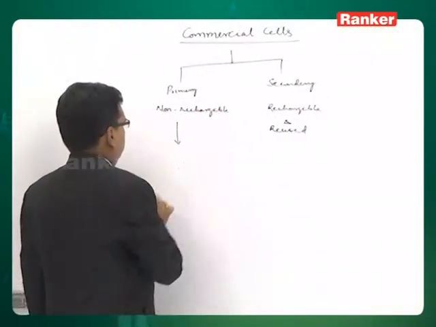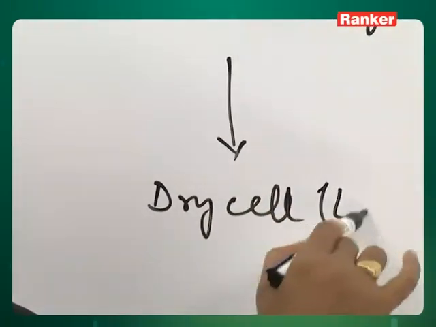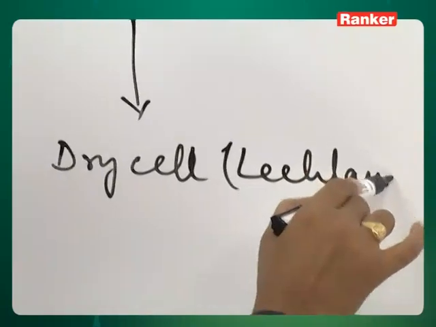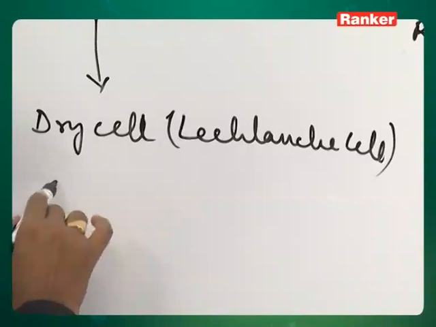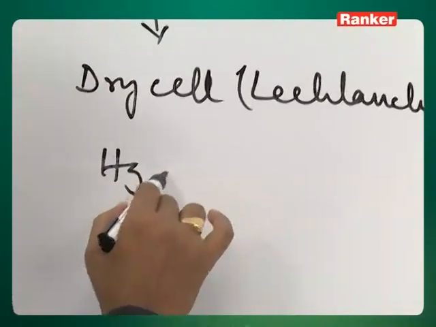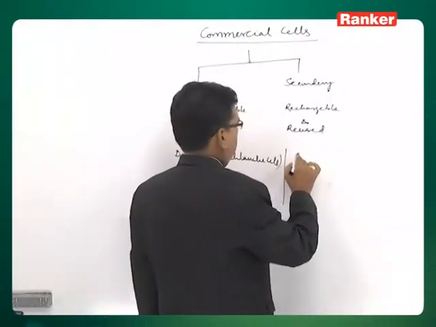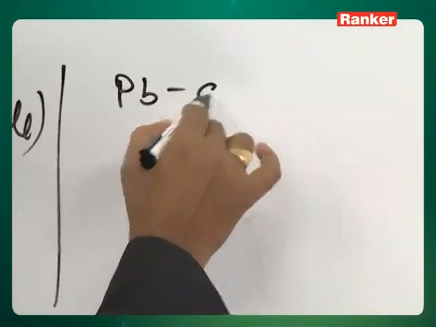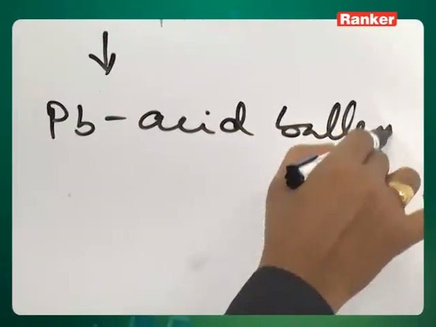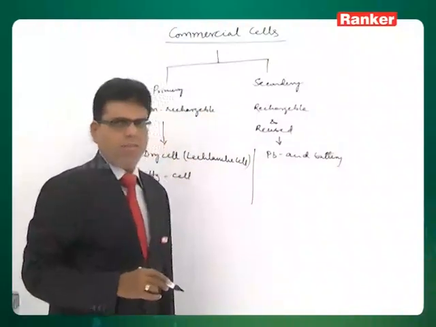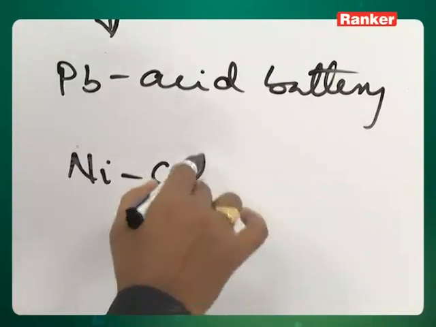Here the best example is a dry cell, which otherwise we call the Leclanche cell, and the mercury cathode cell. And here we have the lead acid battery, which we use in cars, bikes and inverters. The second one is NiCad, that is the nickel cadmium battery.